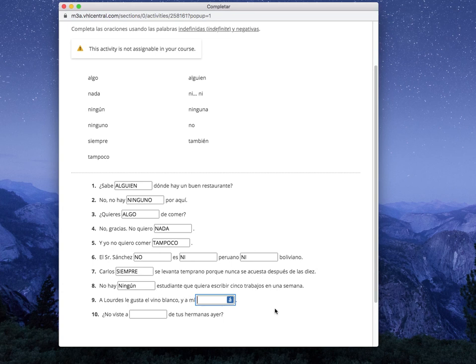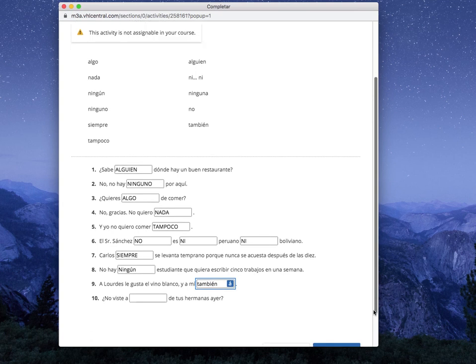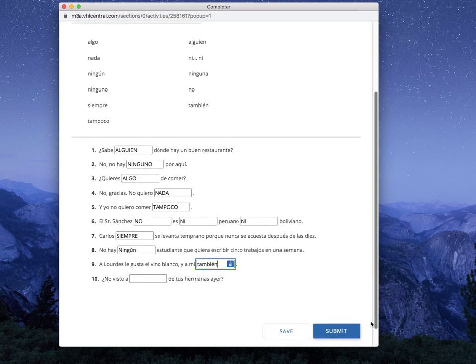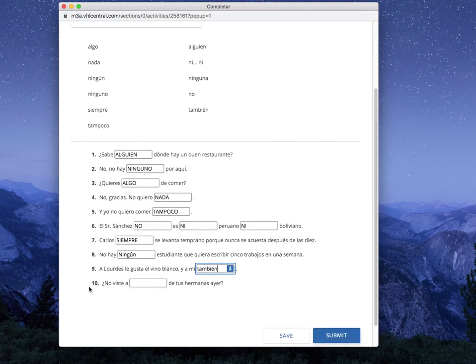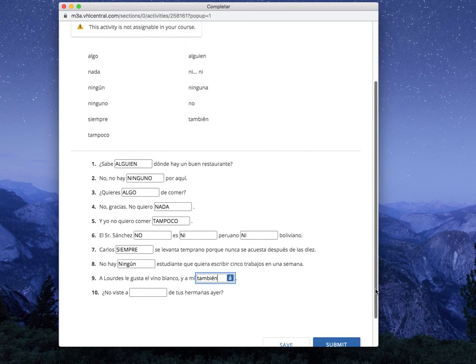Pause. And we're back. Y a mí también. We gotta put the accent in there. Y a mí también. And me as well, as we would say in English. Ok, en el último, número 10. ¿No viste a blank de tus hermanas ayer? Careful here, it's hermanas, okay?